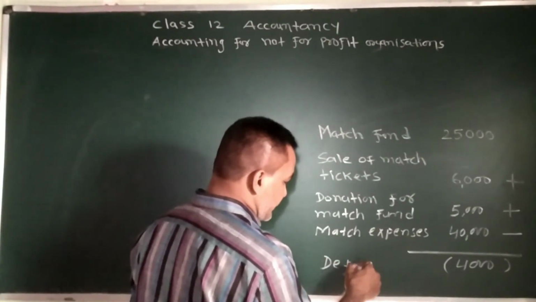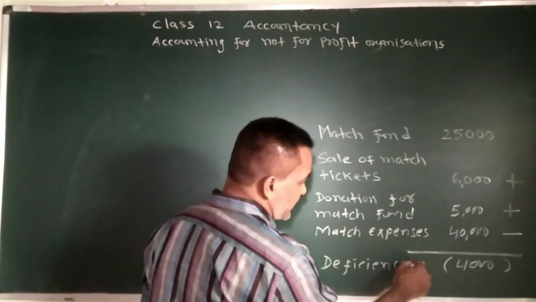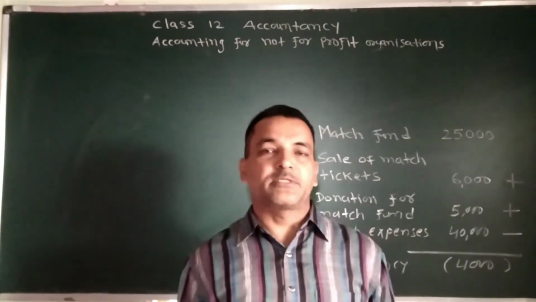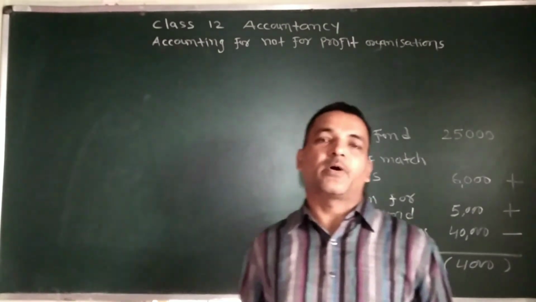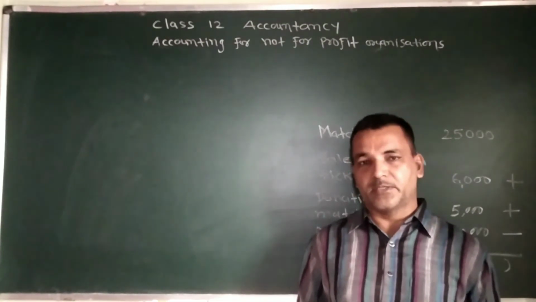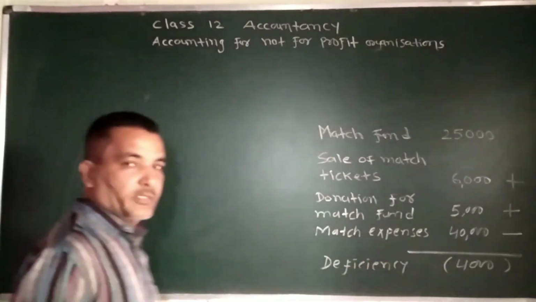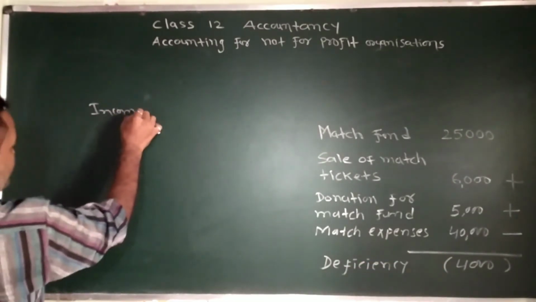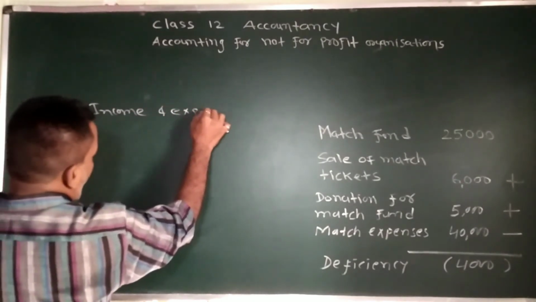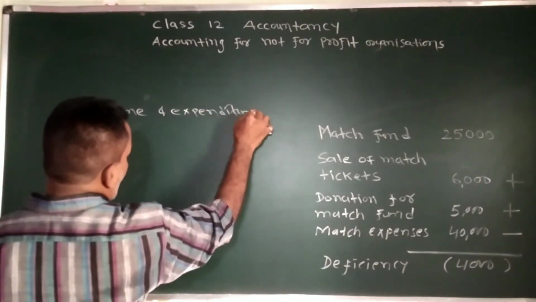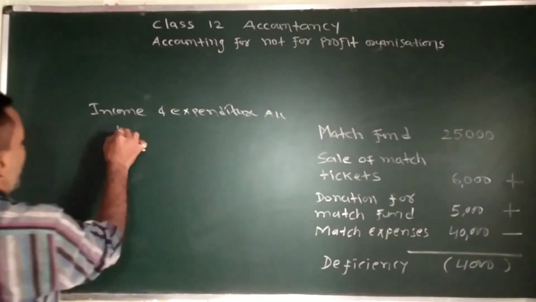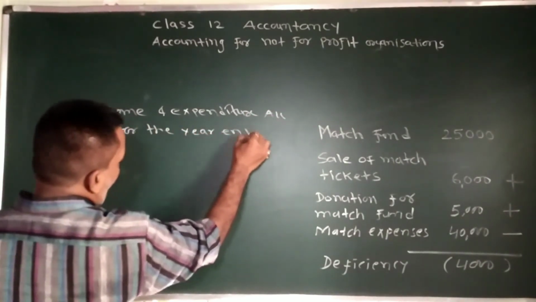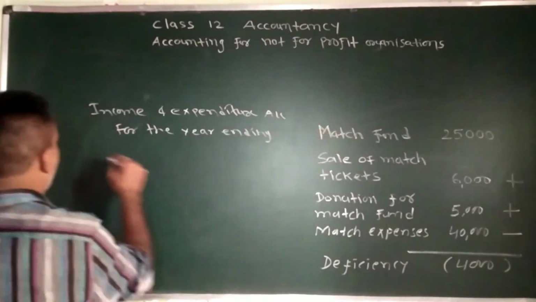Now the question is, where to show this deficiency? So as I told you earlier, any type of deficiency in a fund, in a specific fund, we record on the expenditure side. So this will be recorded on the expenditure side. You will write in this way: income and expenditure account for the year ending whatever may be the year.